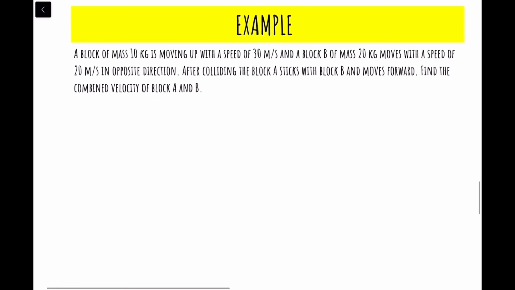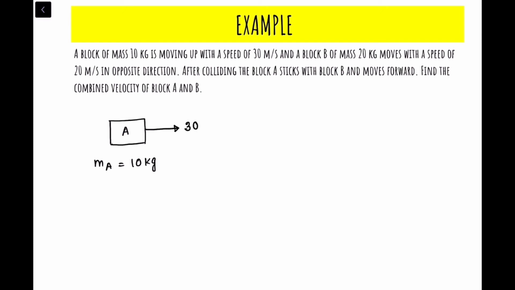In the next example, it states that a block of mass 10 kg, suppose this is block A. Block A has a mass of 10 kg, and it's moving with a speed of 30 meter per second in this direction.